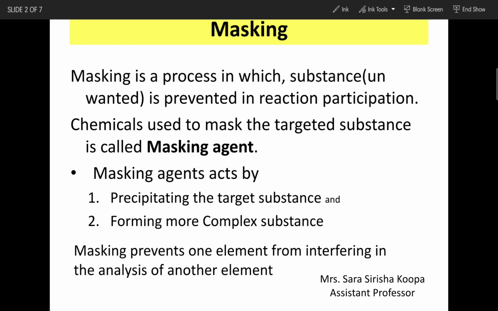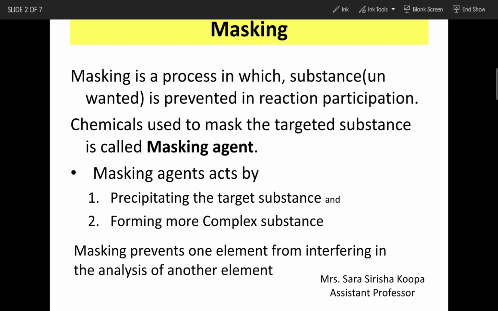We don't want one substance. Suppose any sample is having two or three types of metal ions. We don't want a particular metal to be involved in the reaction. For that, we will do masking.